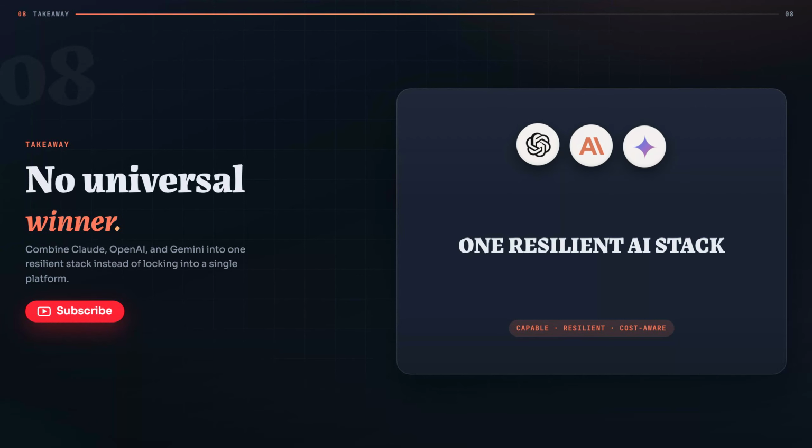Understanding the architectural differences between OpenAI, Claude, and Gemini helps you build AI systems that are more capable, resilient, and cost-efficient.